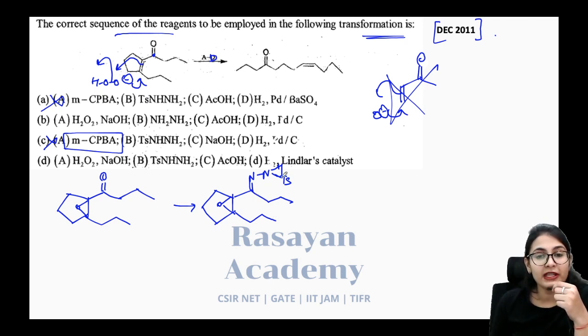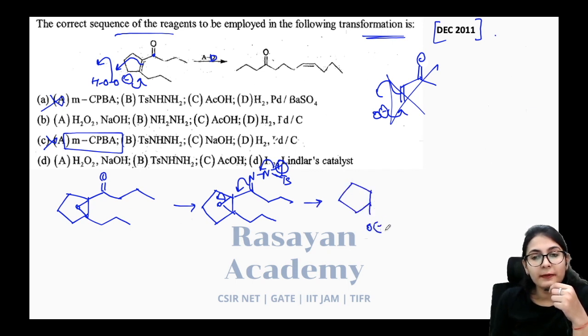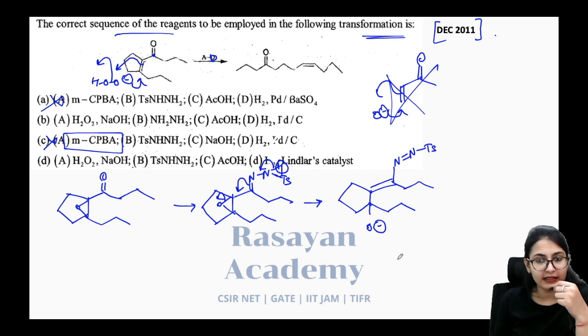Now there has to be the proton removal in this way. Proton removal in this way is going to have O minus over here. O minus is free. There will be one double bond on this side, and to this N double bond NTs is going to be connected.